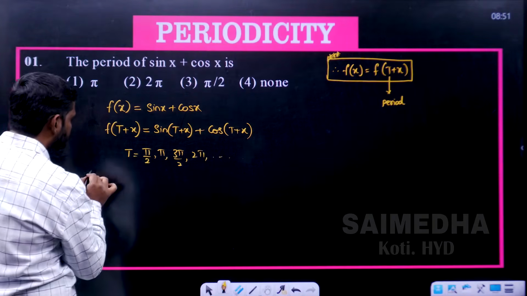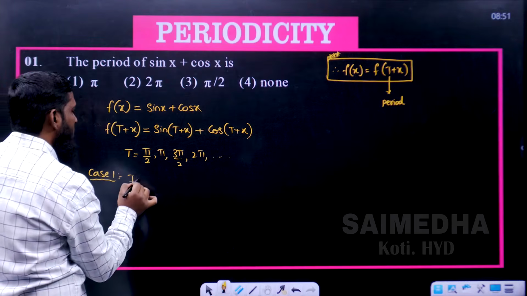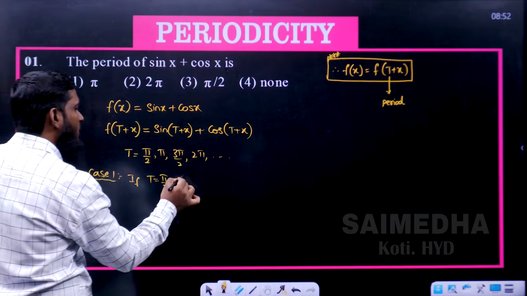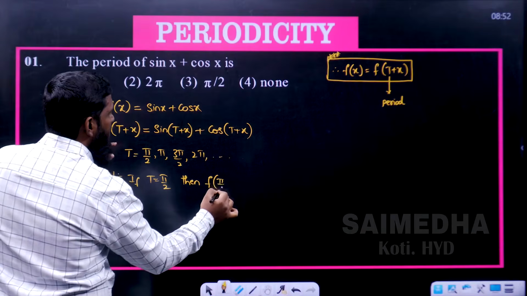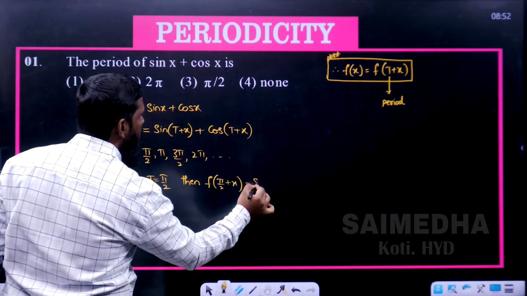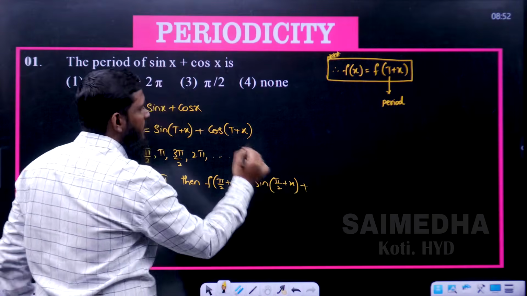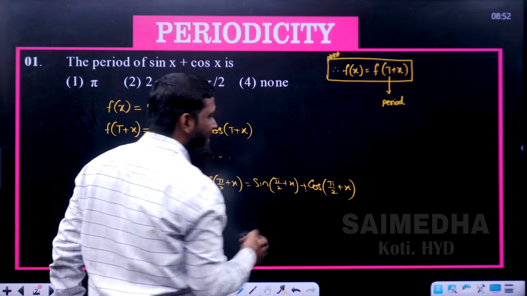Okay, now let us take case number 1. According to case number 1, if t is equal to pi by 2, then what we are getting over here is f of pi by 2 plus x is equal to sin of pi by 2 plus x plus cos of pi by 2 plus x. Like this we have taken.